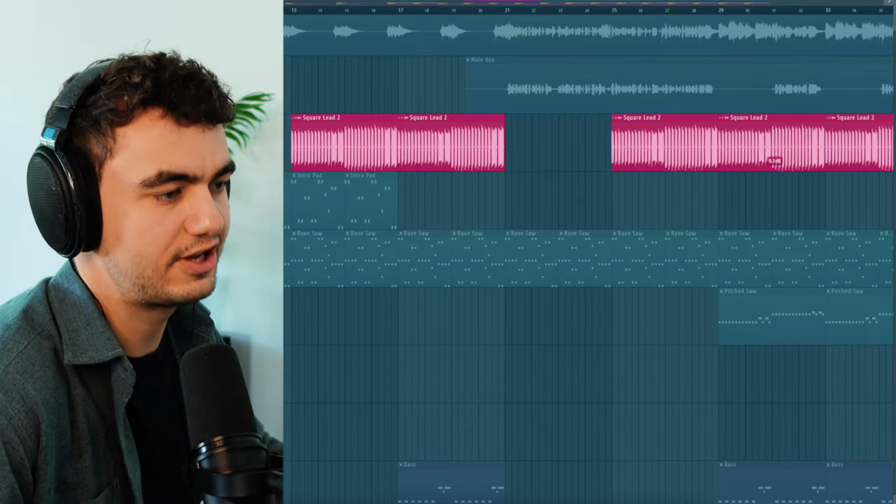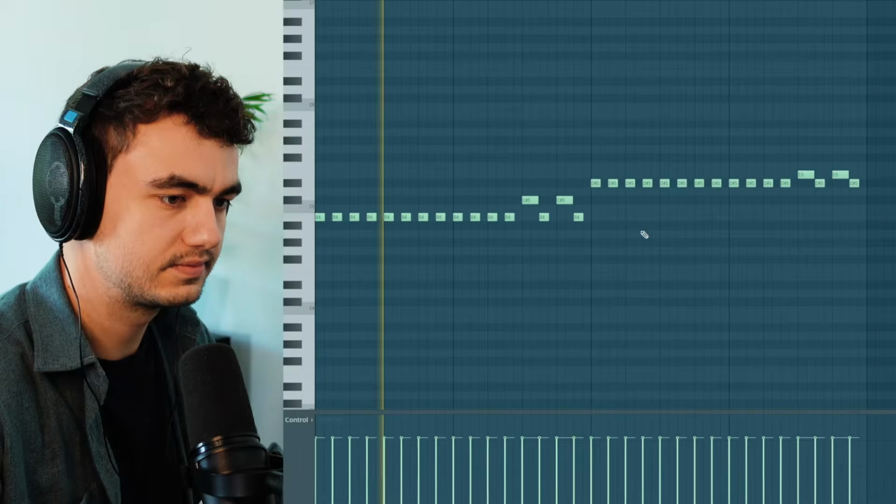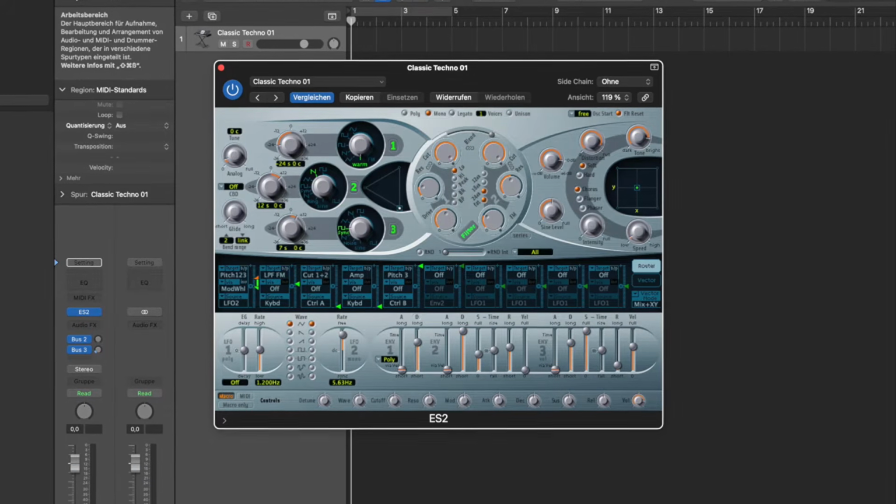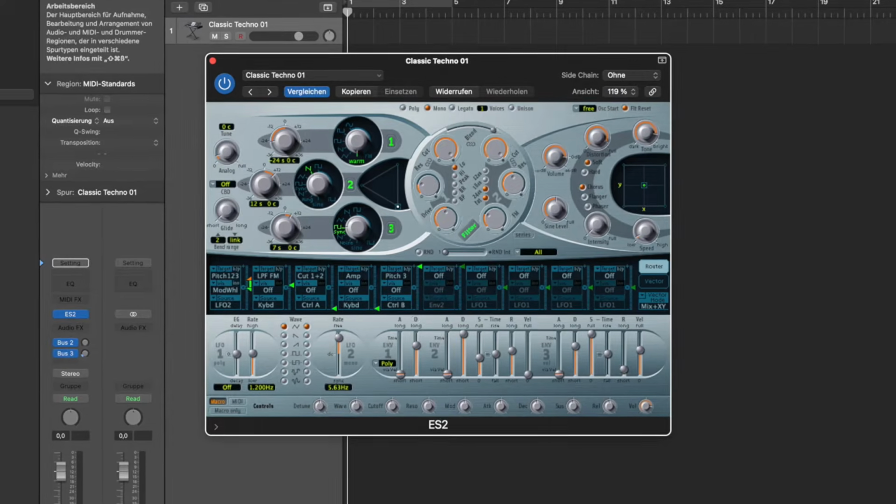Next, we got the infamous square lead that was also used in Lady Gaga's Just Dance. Originally, this preset is actually from Logic's ES2 synth. It's called Classic Techno Lead, but if you play back the original, it actually sounds quite different, so Red One actually changed quite a lot about the sound.